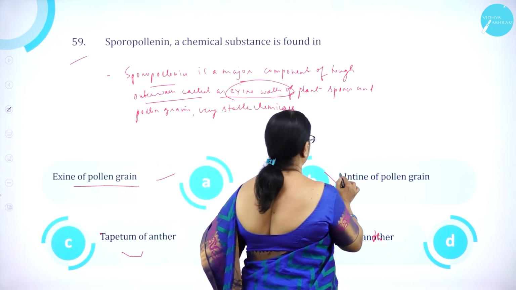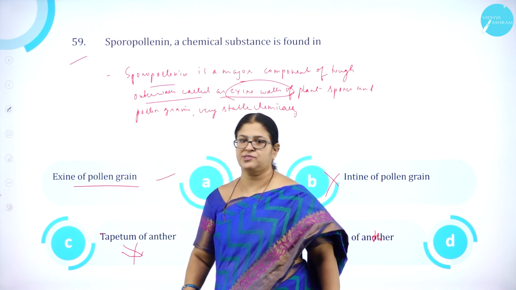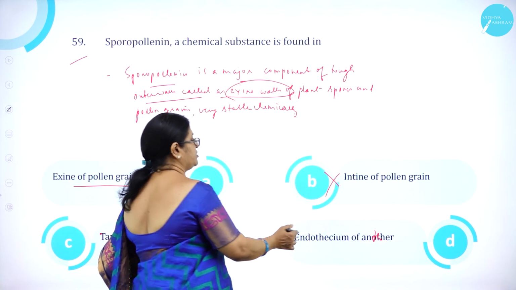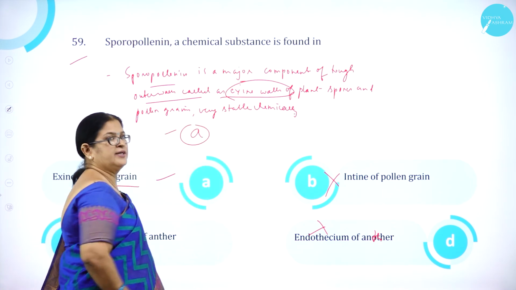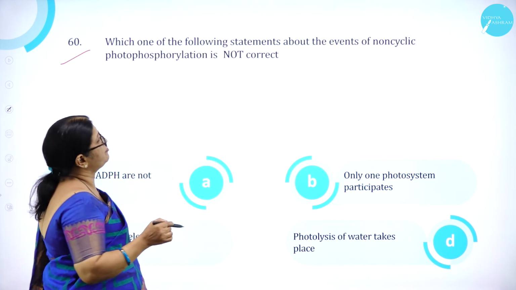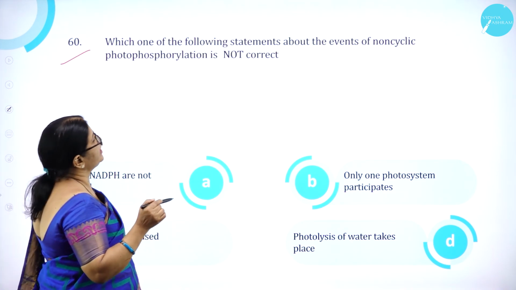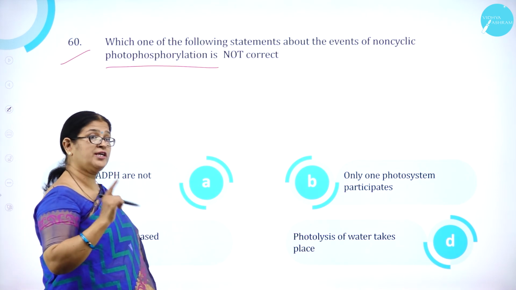Option B, intine of pollen grain, is wrong. Option C, tapetum of anther, is wrong. And option D, endothecium of anther, is wrong. So option A is correct. Moving on to question number 60. Which one of the following statements about the events of non-cyclic photophosphorylation is not correct?